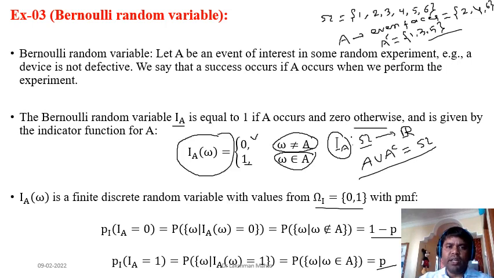You know that in binary kind of input, similarly, you can say that a Bernoulli random variable is nothing but a binary random variable. So a Bernoulli random variable takes a binary value: either it will take 0 or it will take 1. So the range is always binary in nature.